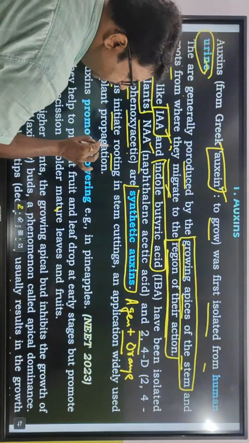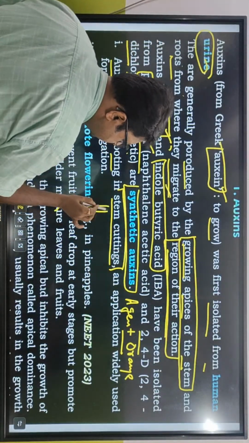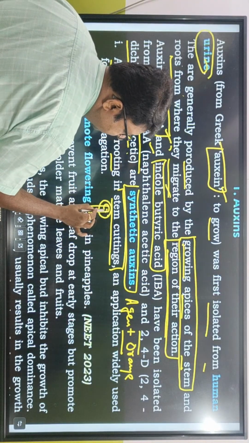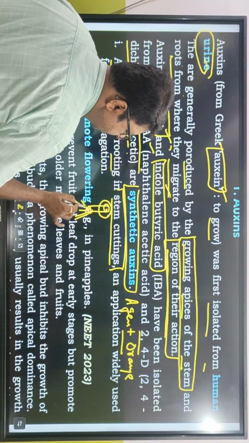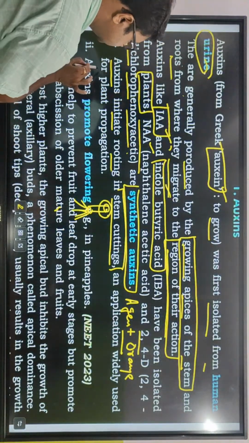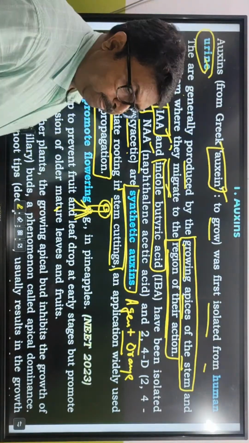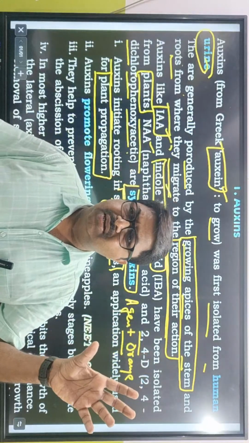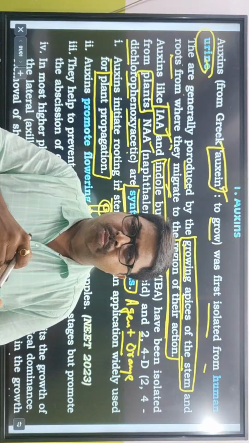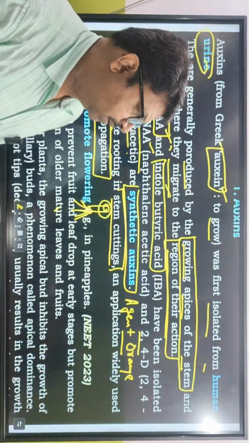Auxins initiate rooting in stem cuttings. That function: if you cut a stem and dip that stem in auxin, rooting is going to start from that particular part. Is that good or bad for us? Very good for us. It is an application widely used for plant propagation. Say you went somewhere and found a plant, you cut a branch of that plant and keep it in auxin, after some days roots will form there, and now you are going to sow that particular plant.